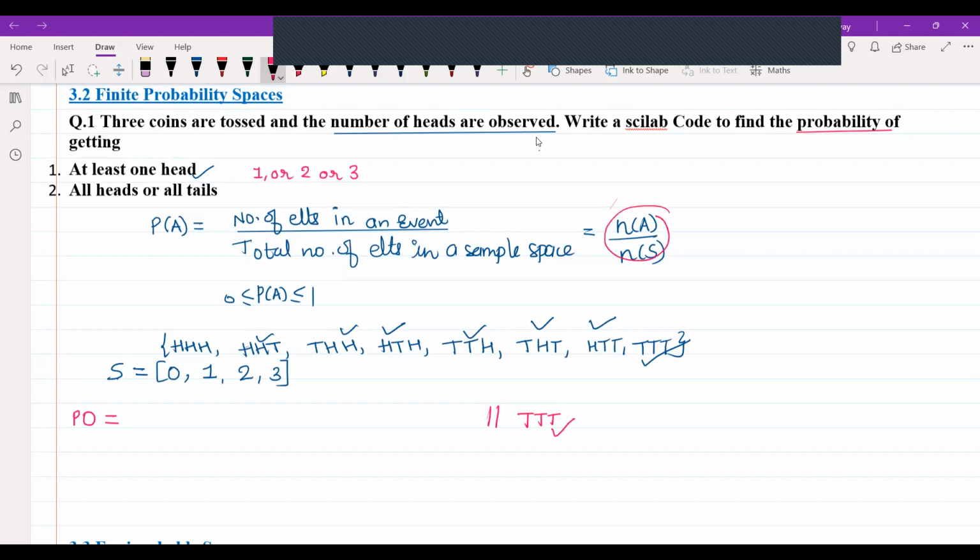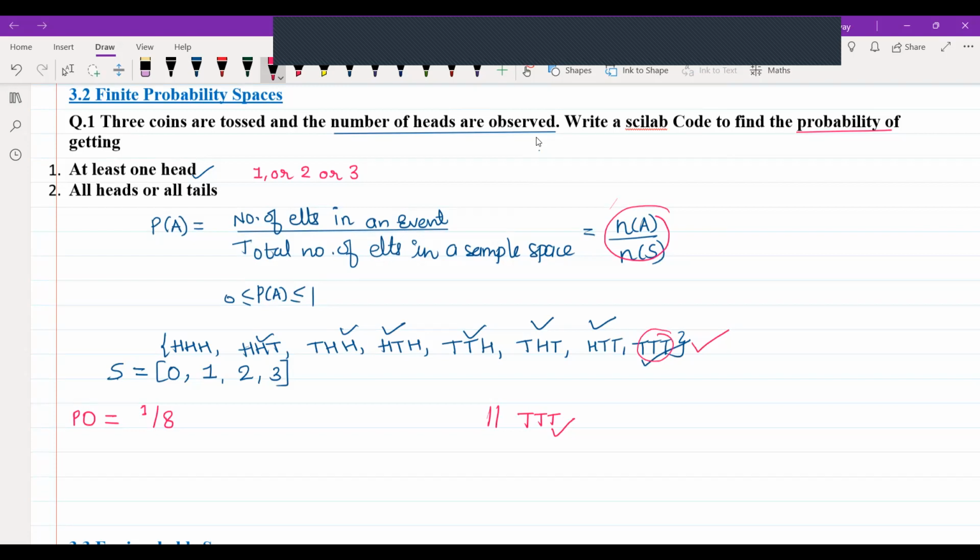Number of elements in an event upon total number of elements in a sample space. So 1 upon 8 is going to be the answer, because when we toss a coin 3 times, the total possibilities are 8, but we want only 0 heads, which will happen only in this case.